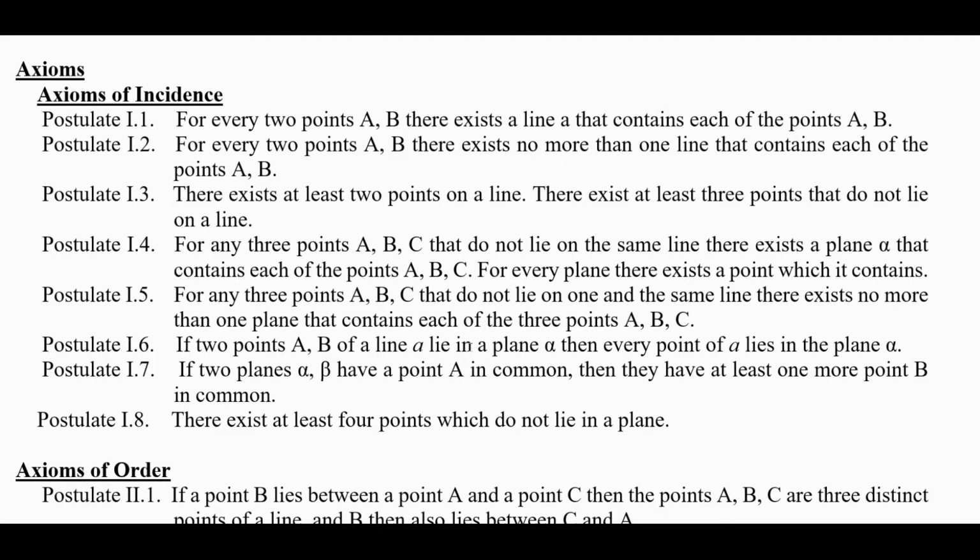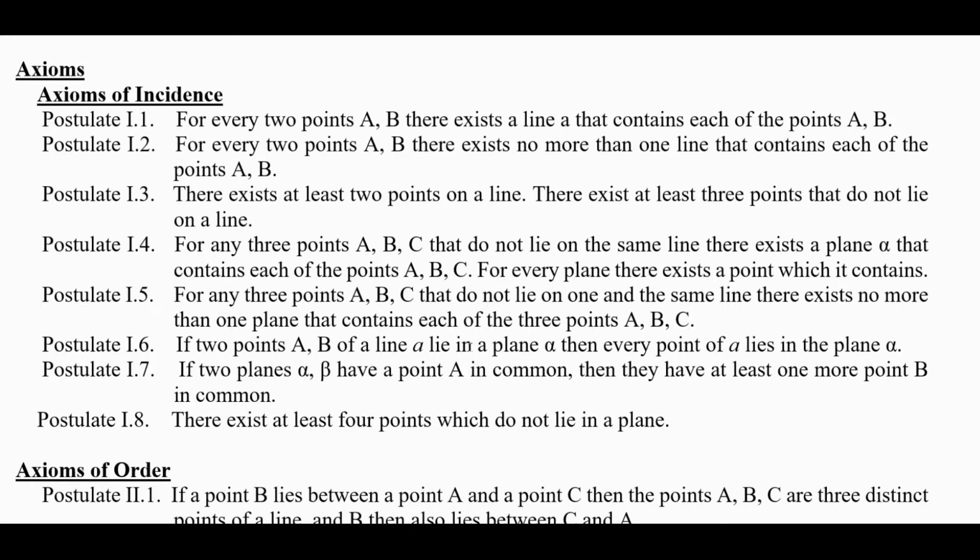So when it says there exists a line, that means at least one line. That would be postulates 1 and 2. Now, he could have combined 1 and 2 and said, for every 2 distinct points A and B, there exists exactly one line that contains each of the 2 points. But he split each part of that statement up into postulates 1 and 2.